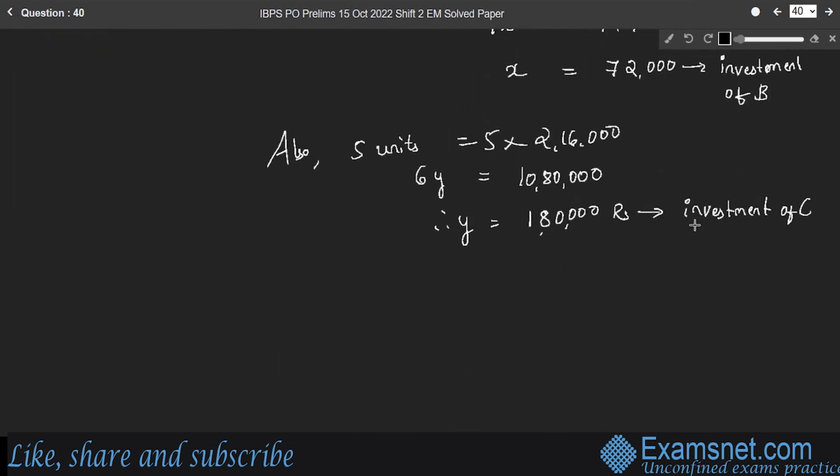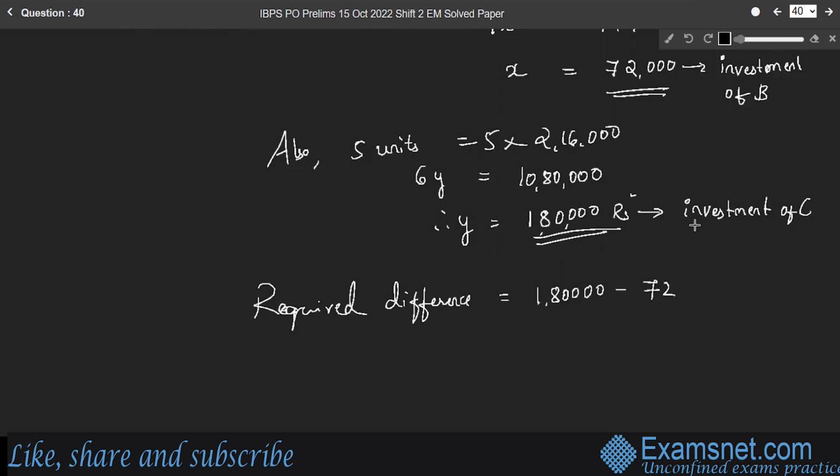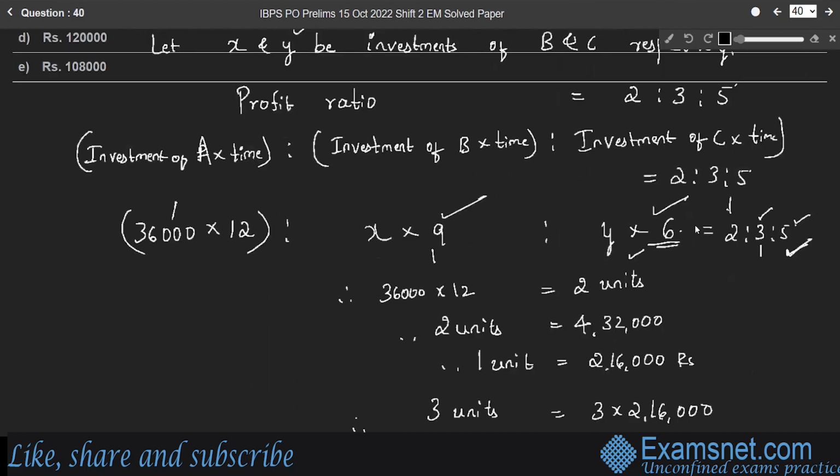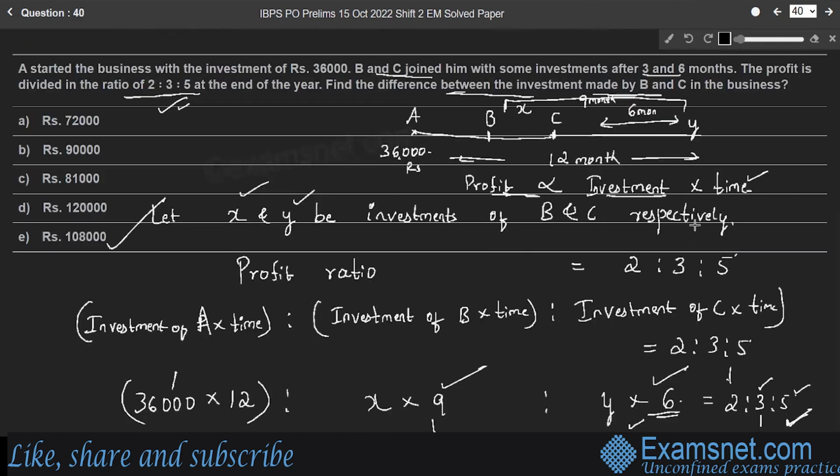So the required difference is, here Y invested more than, that means person C invested more than B. So Y is more than X. Therefore, 1,80,000 minus 72,000 gives 1,08,000 rupees. So the difference between the investments of B and C is 1,08,000 rupees. Hence option E.